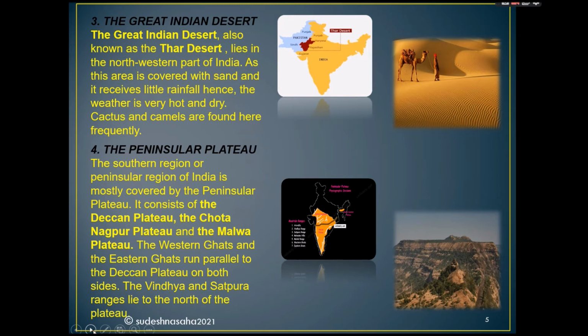Our fourth landform is the Peninsular Plateau. The southern region or peninsular region of India is mostly covered by the Peninsular Plateau. It consists of the Deccan Plateau, the Chota Nagpur Plateau and the Malwa Plateau. The Western Ghats and the Eastern Ghats run parallel to the Deccan Plateau on both the sides. The Vindhya and Satpura ranges lie to the north of the plateau.